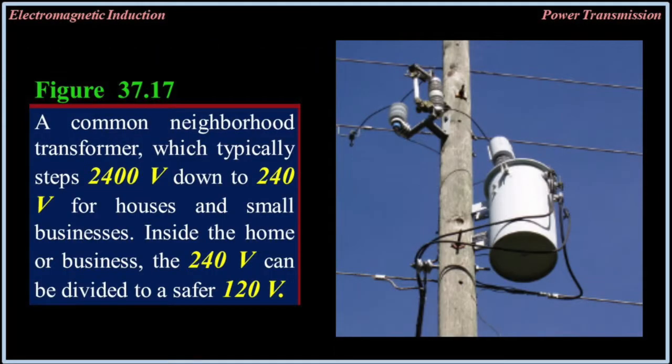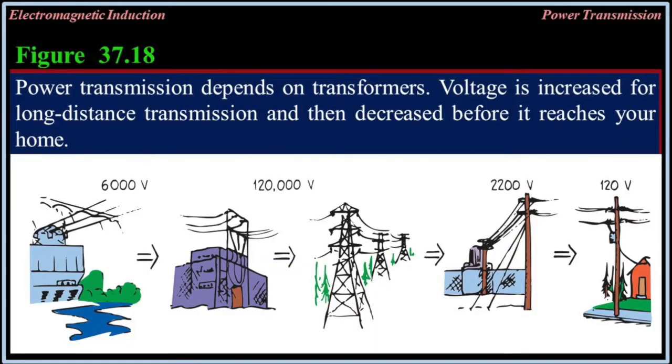Figure 37.17. A common neighborhood transformer, which typically steps 2400 volts down to 240 volts for household and small businesses. Inside the home or business, the 240 volts can be divided to a safer 120 volts. Figure 37.18. Power transmission depends on transformers. Voltage is increased for long distance transmission and then decreased before it reaches your home.